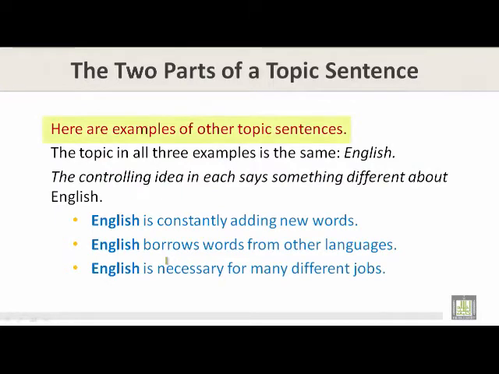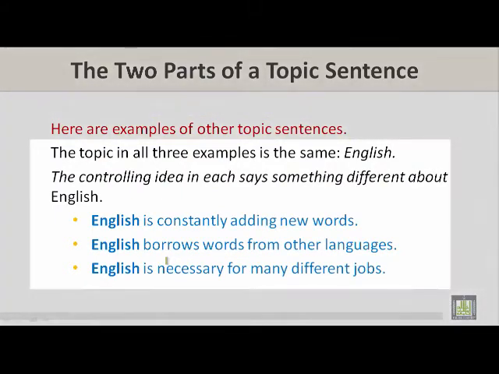Here are examples of other topic sentences. The topic in all three examples is the same, English. The controlling idea in each says something different about English. English is constantly adding new words, topic and controlling idea. English borrows words from other languages, topic and controlling idea. English is necessary for many different jobs, topic and controlling idea.